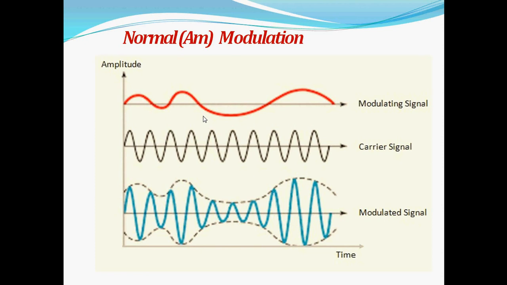We can see from this diagram or waveforms how the amplitude modulation will work. This is the modulating signal which has been shown here, and this is the carrier signal having a constant frequency. When we are modulating, this modulating signal will be superimposed on the carrier signal. We are having the signal like this, where according to the modulating signal and carrier signals, the output signal will have different amplitudes. There is variation in the amplitude. So this is the modulated signal, the output signal.